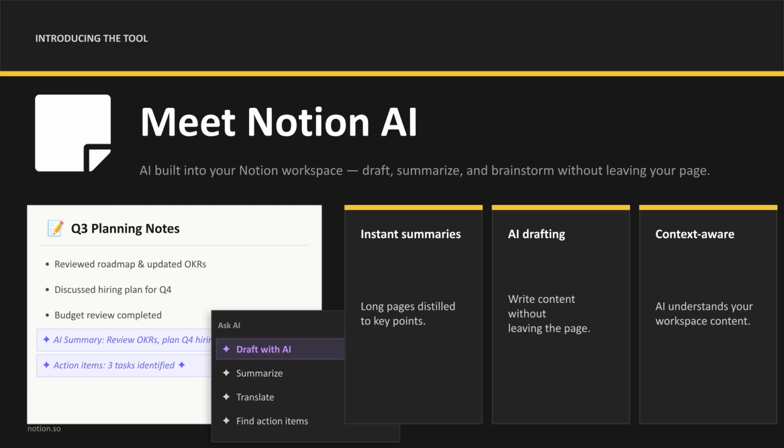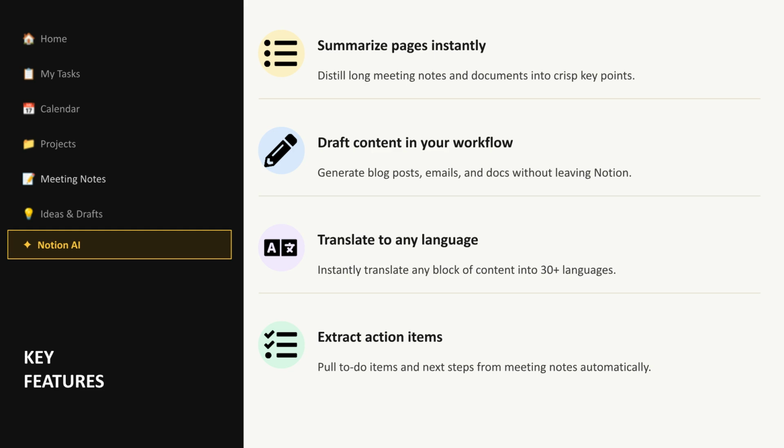This includes instant summaries, AI drafting, and context-aware assistance that understands your workspace content. Key features include instantly summarizing pages to distill long documents into crisp key points. You can also draft content within your workflow to generate emails and documents, and translate any block of content into over 30 languages. Finally, it can automatically extract action items and next steps from meeting notes.